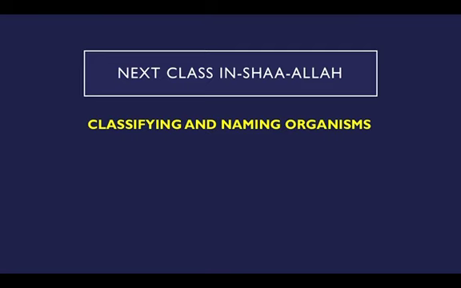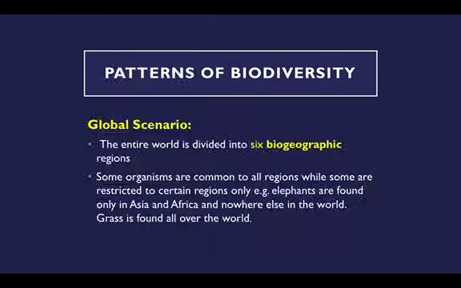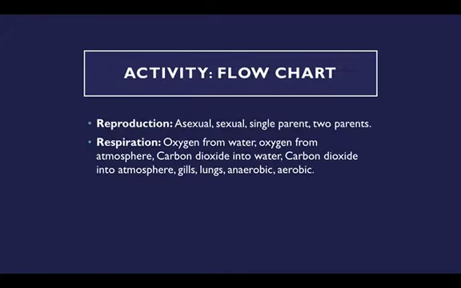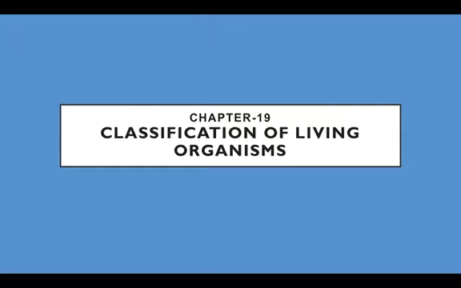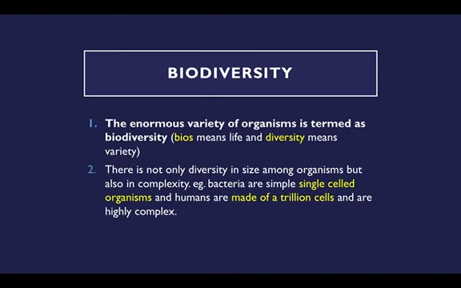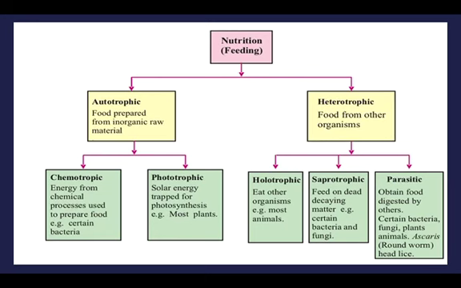Hope you understood whatever I taught you. Inshallah, let's have a summary of what we covered. Initially we talked about biodiversity, what biodiversity is and its explanation, and next we saw the flow chart of how living organisms are classified based on nutrition.